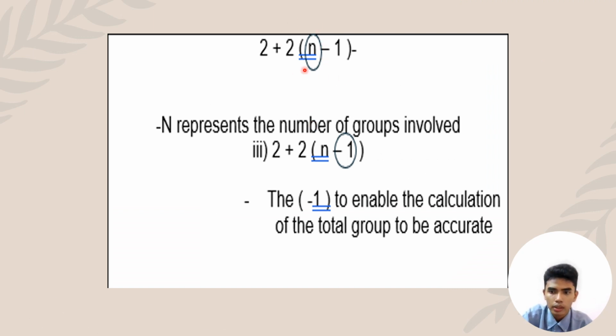So n in this formula represents the number of groups involved. For example, if we want to involve 6 groups of items in the question, we're going to need to put 6 in the place of n in the formula. In this formula as well, we have the minus 1 for n to enable the calculation of the total group to be accurate. Of course, we don't want there to be an error in the calculation. As a mathematician, we want the calculation to be perfect.